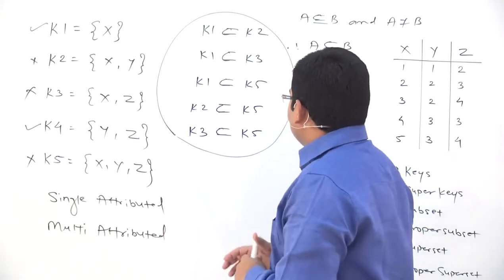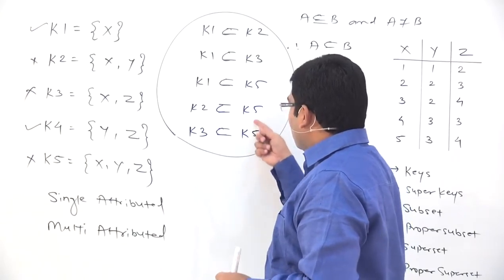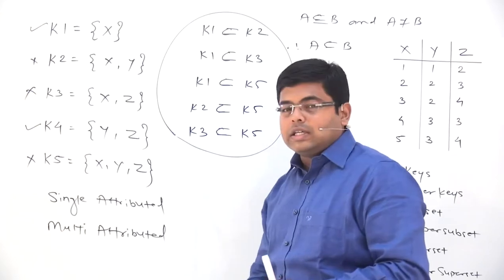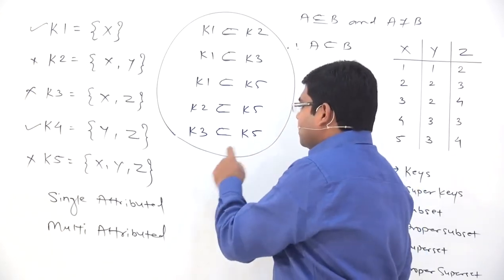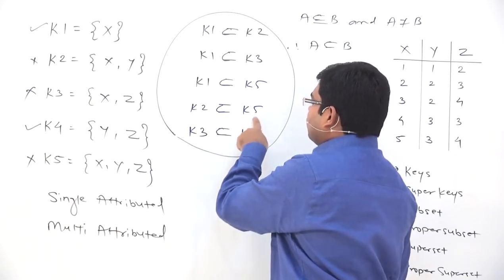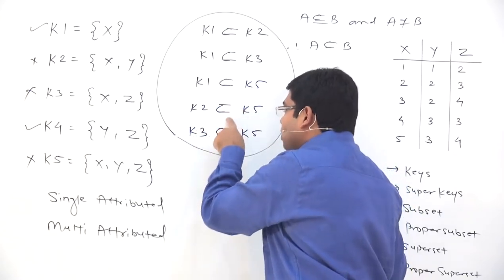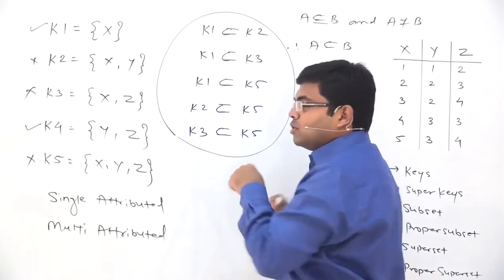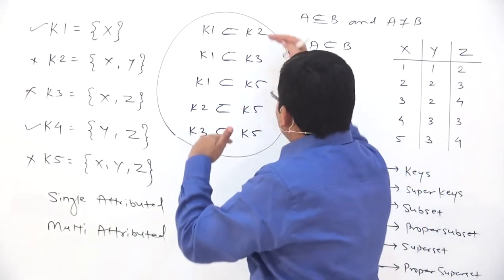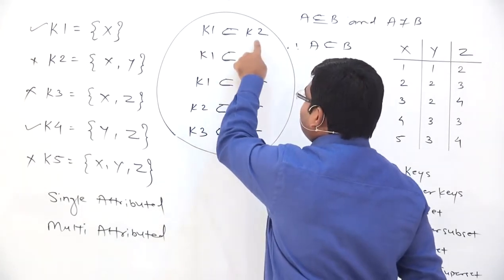Now see, whenever any key has got another key as a proper subset, it means that there is a gap. See, why K3 is a subset of K5, why K2 is a proper subset of K5, and why K1 is a proper subset of K5. You should think upon the concept of proper subset. Okay, let's check one by one. Why is K1 a proper subset of K2?